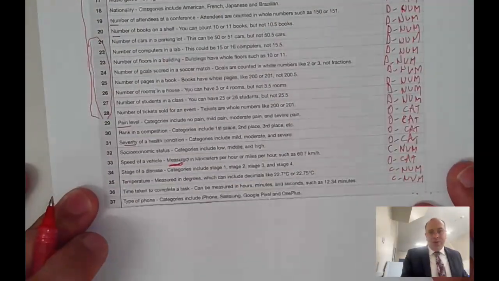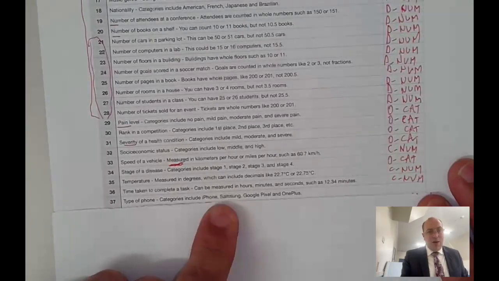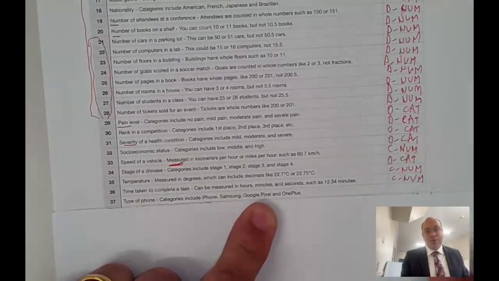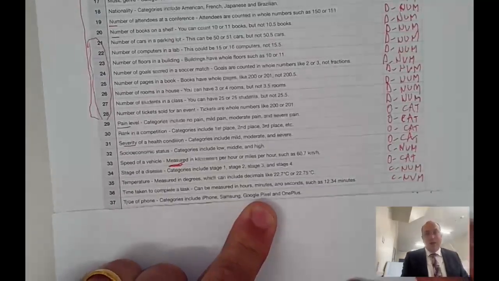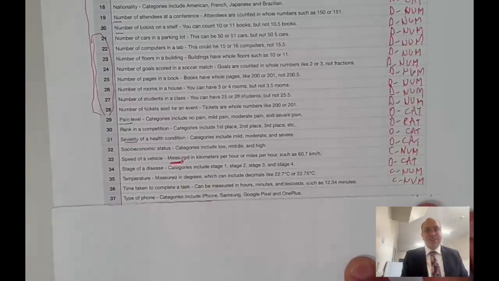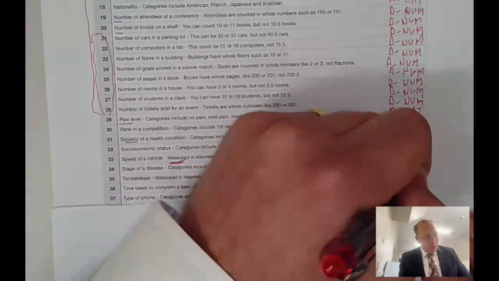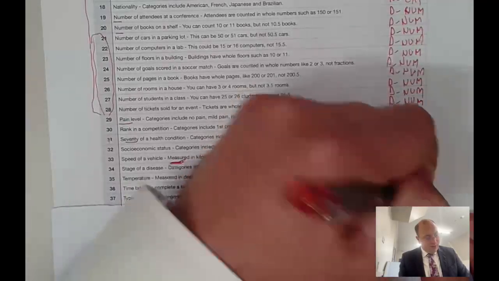The type of phone that a person has, okay, perhaps a smartphone, a Samsung, an iPhone, a Google Pixel, a OnePlus, okay, or others. So we've got categories. Of course, some people will argue that their phone is better than another brand of phone, but it's not ordinal, okay? We've got nominal data there, okay? Nominal categorical data, okay?